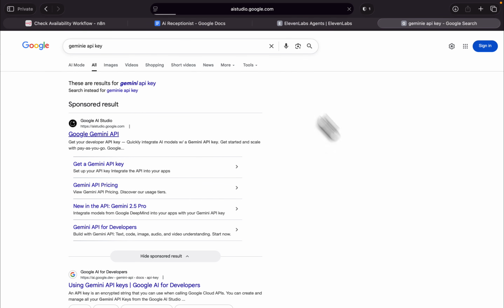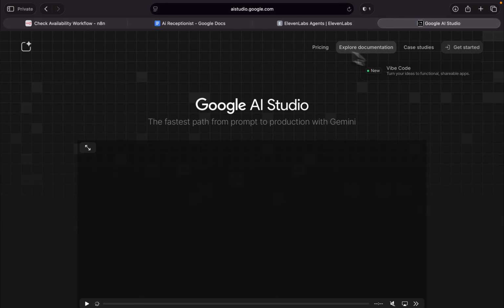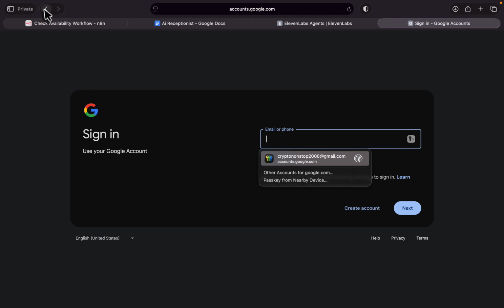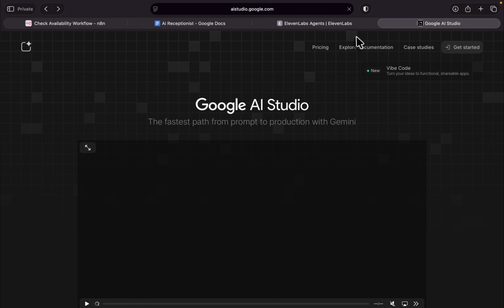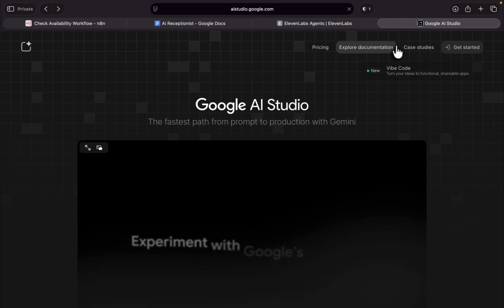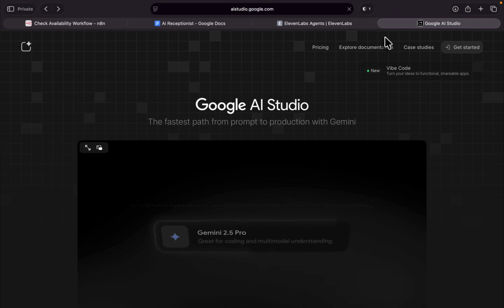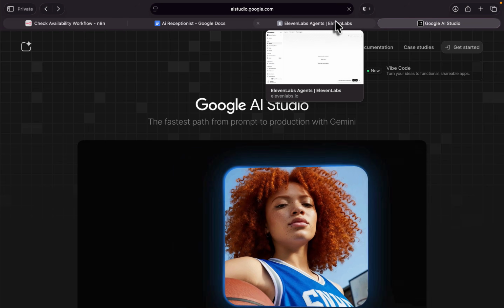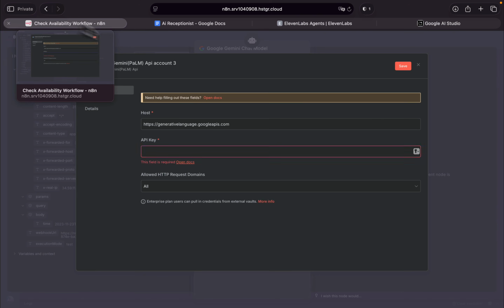In here, just open it, and on the top section, click get started. Okay, I have to log into my account. But basically, it's super easy. At the top section, you can find API key, and you have to paste it in here.